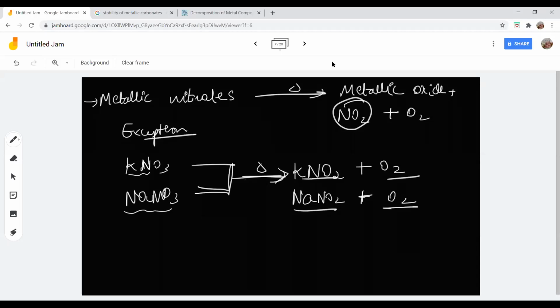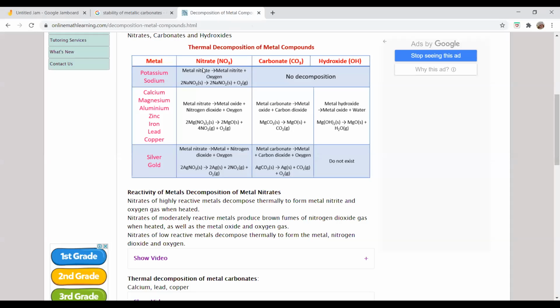Okay, now see, listen here. So now what happens? Metallic nitrates, potassium nitrate and sodium nitrate, as I have told you, get decomposed to metallic nitrite plus oxygen. But all other metallic nitrates up to copper get decomposed to metallic oxide plus nitrogen dioxide plus oxygen. But silver nitrate on heating gets decomposed as usual to form silver oxide plus nitrogen dioxide plus oxygen. But silver oxide is highly unstable, so it gets decomposed to silver and oxygen.